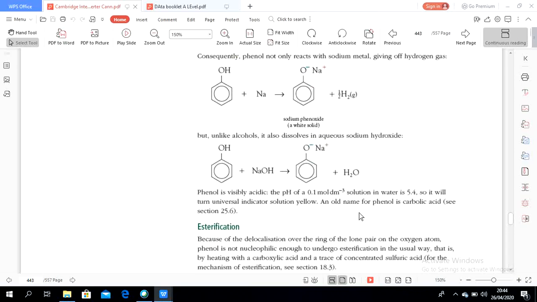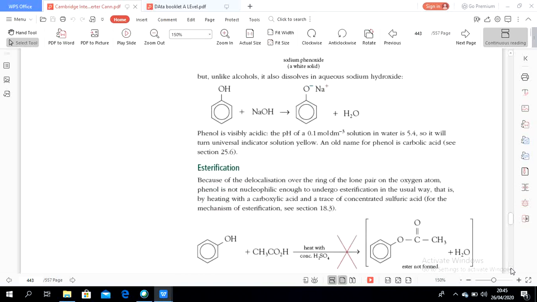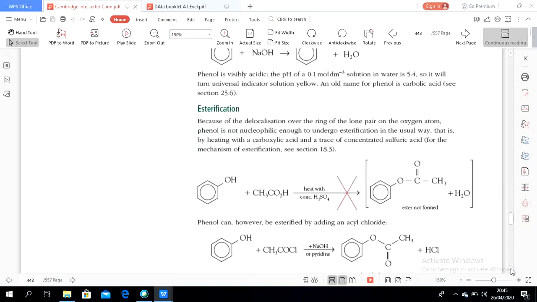Okay. Phenol is visibly acid. The pH of 0.1 in water is 5.4, so it will turn universal indicator solution yellow. The other name of phenol is carbolic acid. And now, the esterification of phenol.